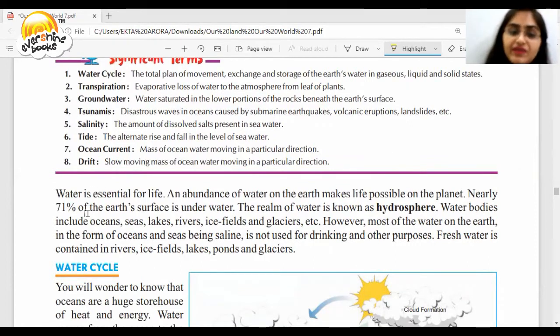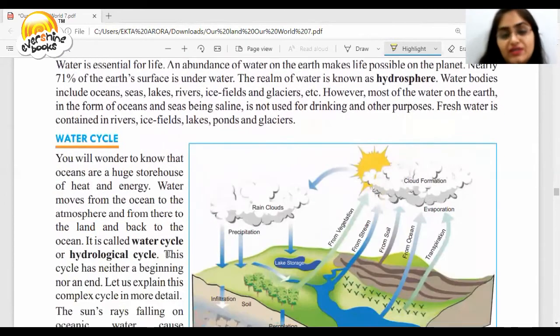So nearly 71% of the Earth's surface is under water. The realm of water is known as hydrosphere. Water bodies include oceans, seas, lakes, rivers, ice fields, and glaciers, etc. However, most of the water on the Earth is in the form of oceans and seas and being saline, it's not for our purposes. Fresh water is contained in rivers, ice fields, lakes, ponds, and glaciers.